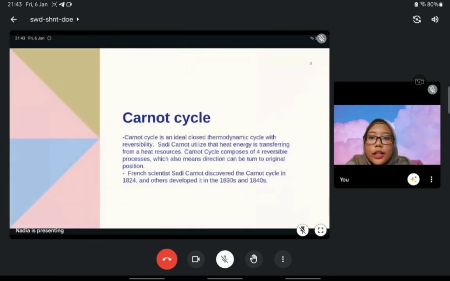So, the Carnot cycle. The Carnot cycle is an ideal closed thermodynamic cycle with reversibility. It studies how heat energy is transferred from a heat source. The Carnot cycle is composed of 4 reversible processes, which also means the direction can be turned back to the original position. The French scientist Sadi Carnot discovered the Carnot cycle in 1824 and others developed it in the 1830s and 1840s.